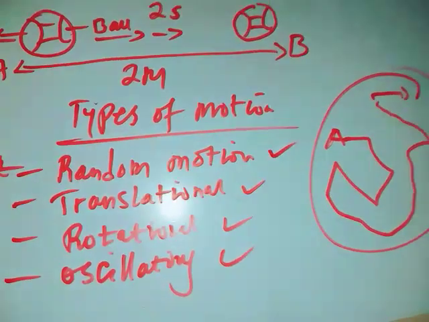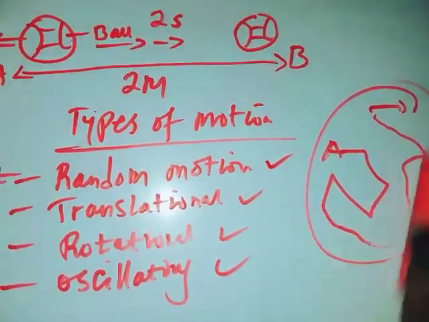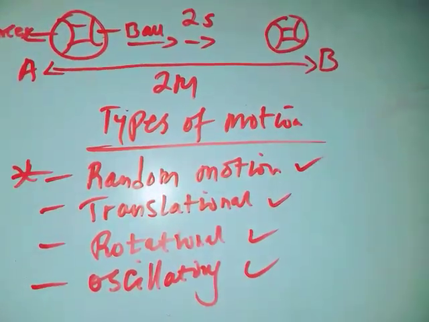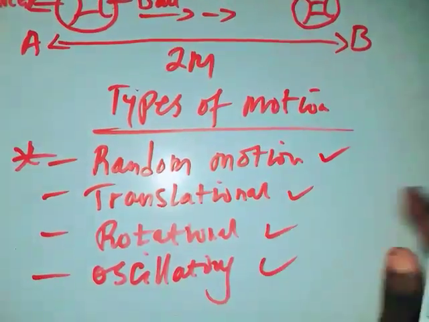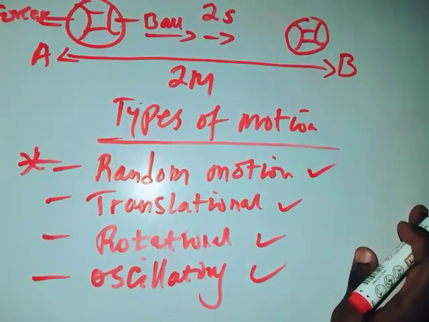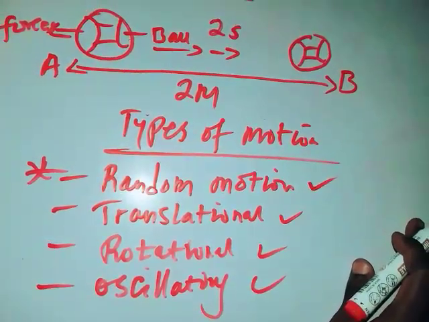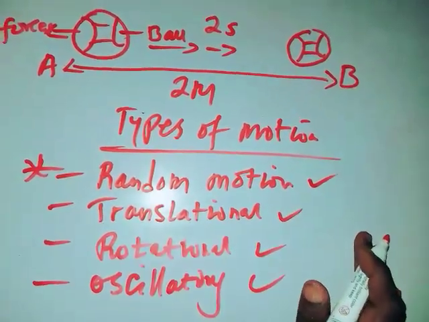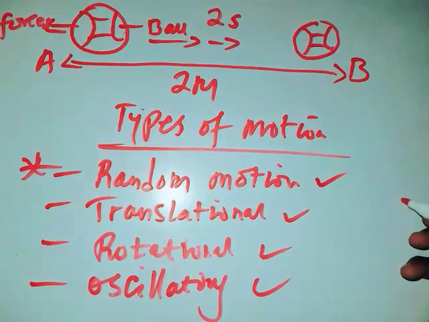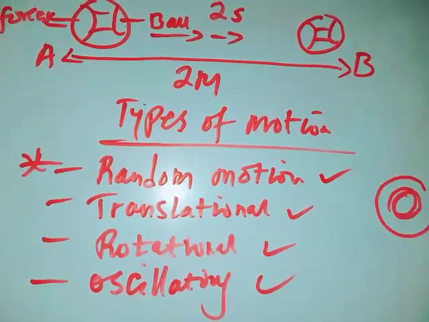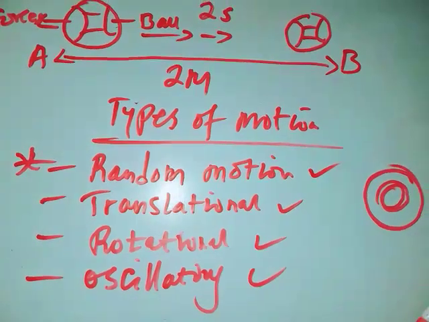Let us look at another concept, translational motion. What do you understand by the term translational motion? Translational motion is when an object rotates and also moves.